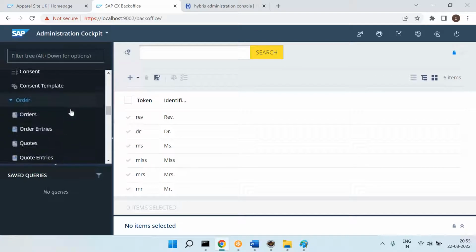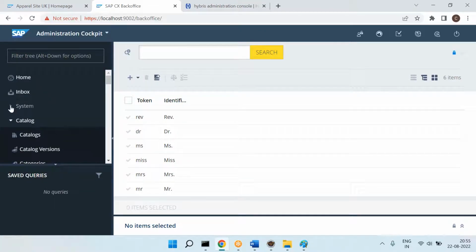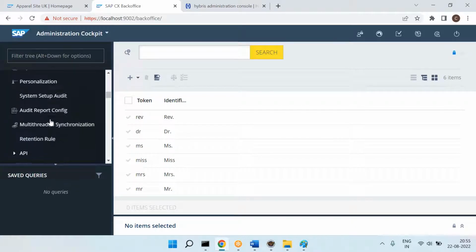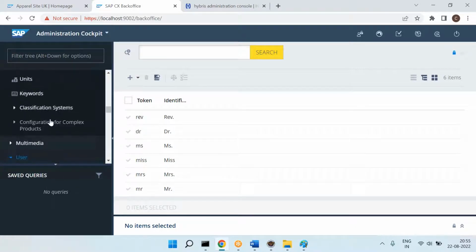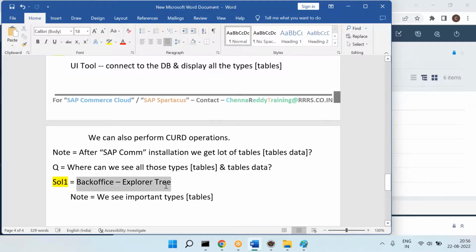Is the product table important or not? Is the cart table important or not? Yes. So that is what you will see here: the order table, cart table, user table, product table. We are not seeing all the tables. We are seeing important tables in the left navigation or explorer.